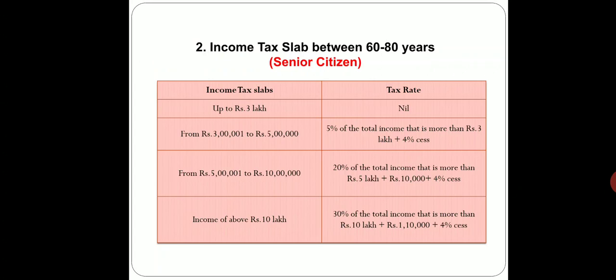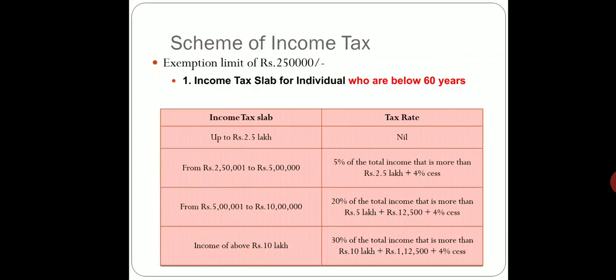The second slab is from rupees 2,50,001 to rupees 5 lakhs. If you are earning in this range, then the applicable tax rate is 5% of total income that is more than rupees 2.5 lakhs.